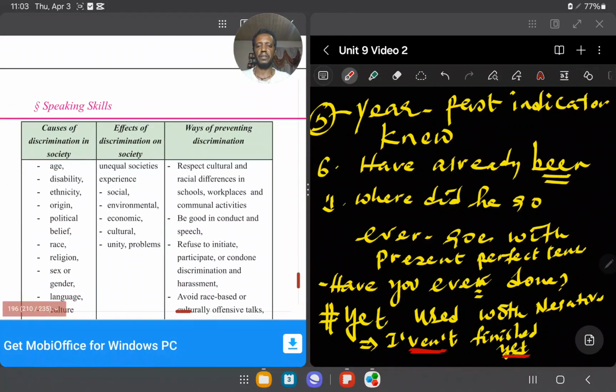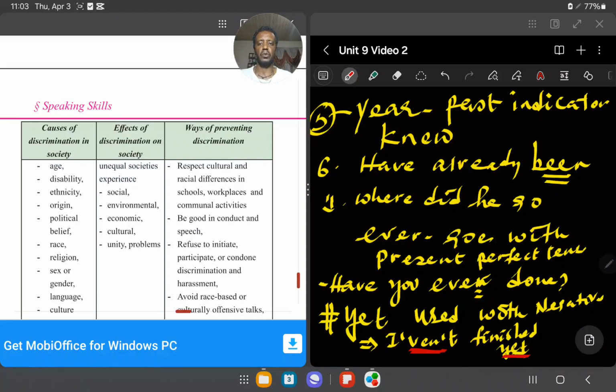cause of discrimination ምንድነላቸው? ኤጅ ሊሆኑ ይችላሉ፣ disability, ethnicity, origin, political belief, race፣ እነዚህ ዘር ሊሆን ይችላል፣ ሃይማኖት፣ ቋንቋ ሊሆን ይችላል፣ ባህል ሊሆን ይችላል። this is the cause of discrimination. and effect of discrimination ምንድነው? unequal society's experience እኩል ያልሆኑ ነገሮች ይፈጠራሉ በባህል፣ በአካባቢ፣ economic, cultural unity and unity problems ሊፈጠሩ ይችላሉ። ways of preventing